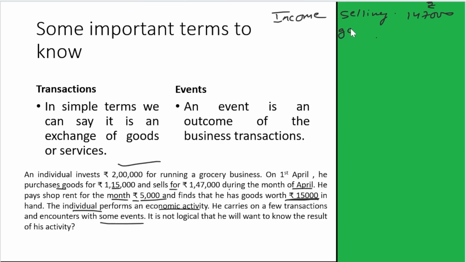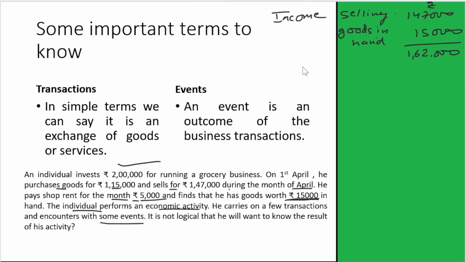Then he also has goods in hand worth rupees 15,000, which he will sell later. So total income with goods in hand is 1 lakh 62,000. But for getting these goods in the business, he has paid some amount outside so that he can get the goods inside the business.